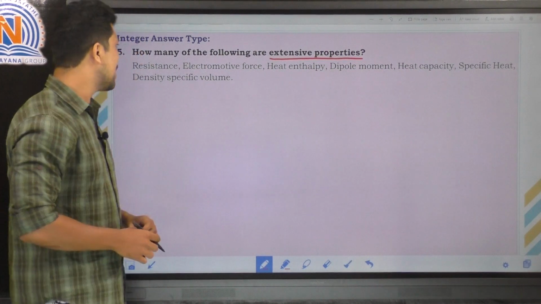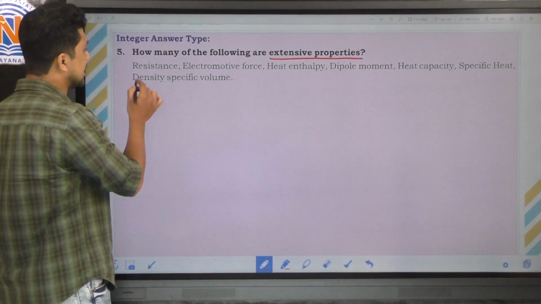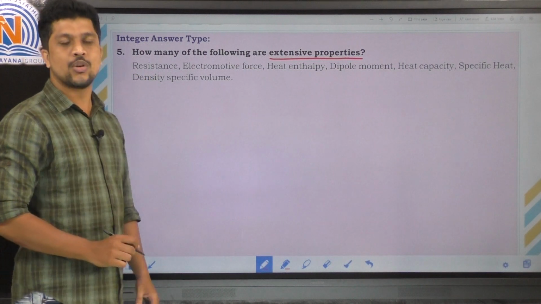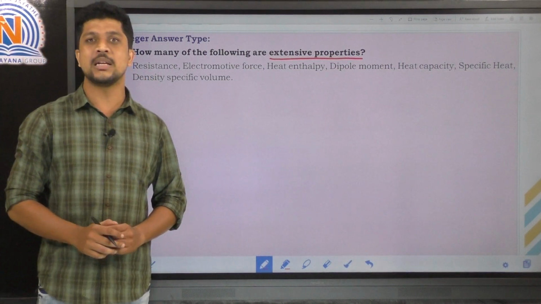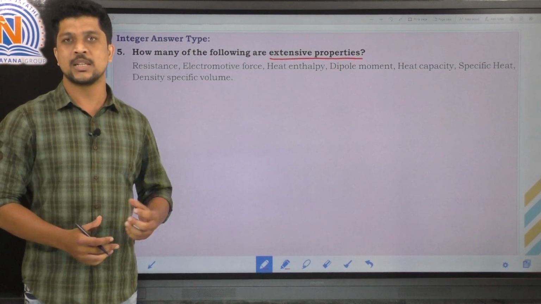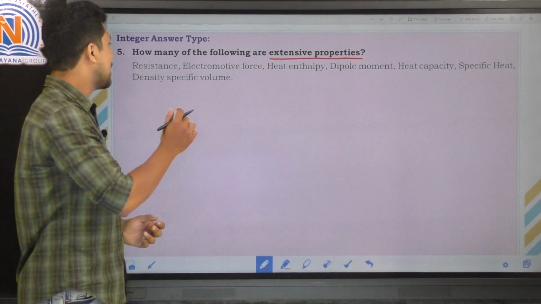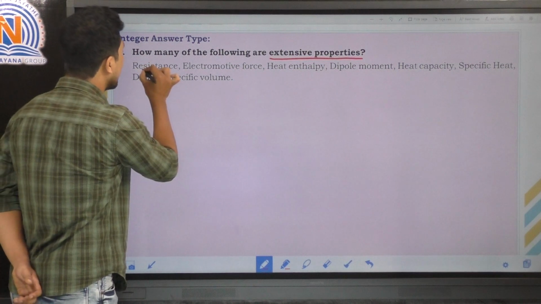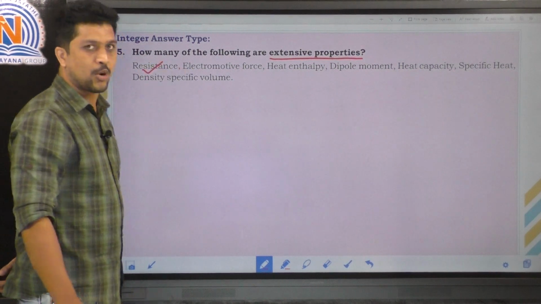Let's see the different properties. First one is resistance. Resistance completely depends upon the size and quantity of the substance, right?